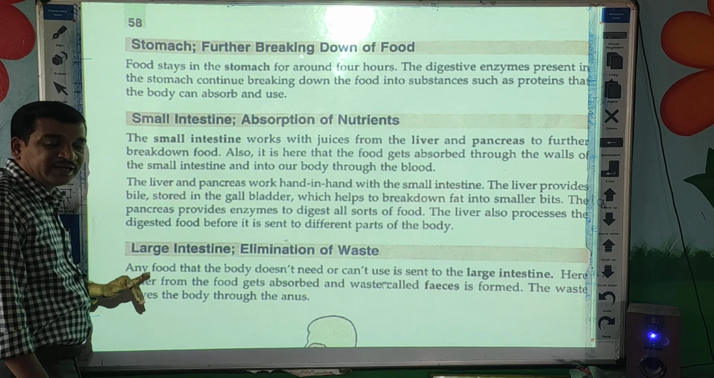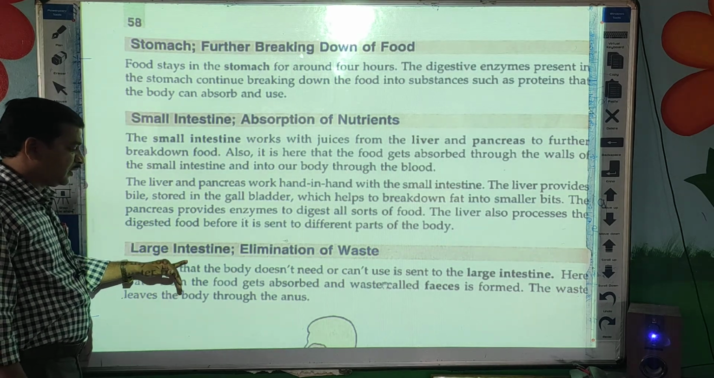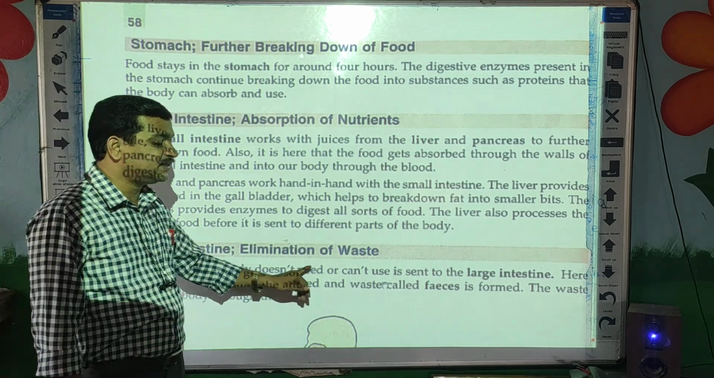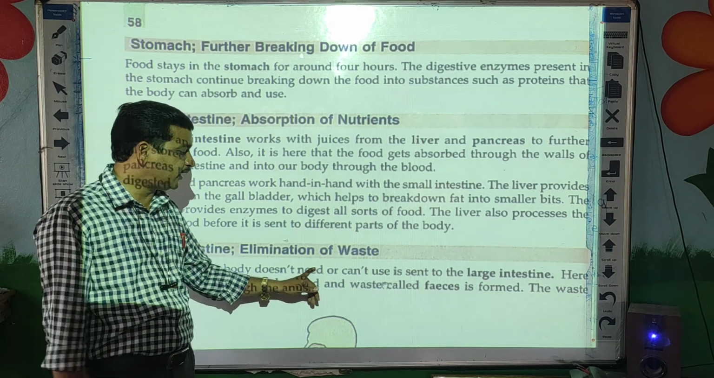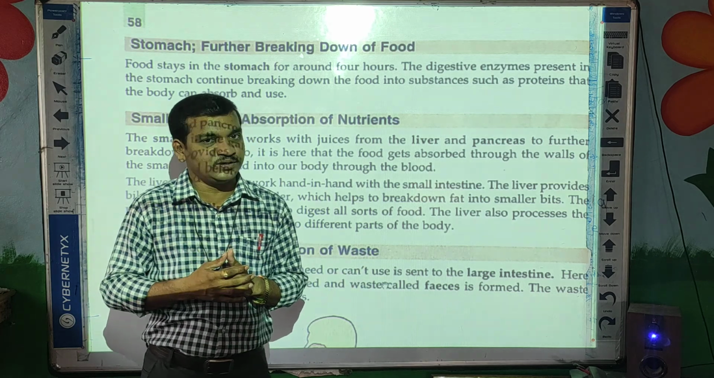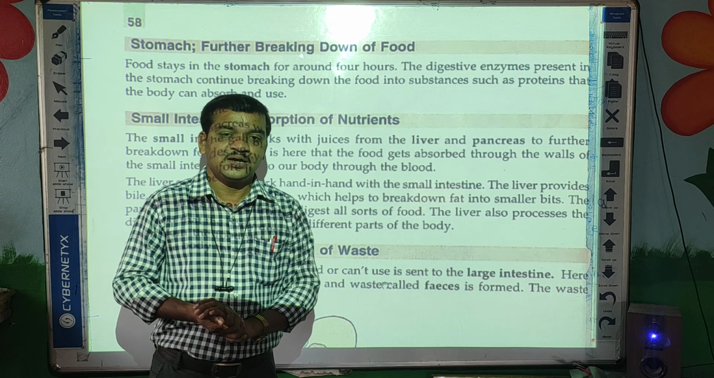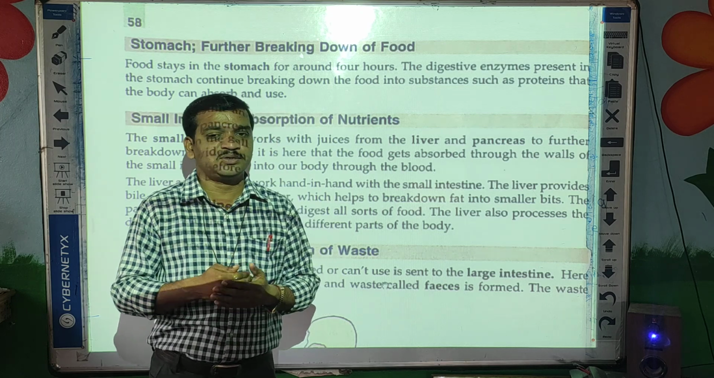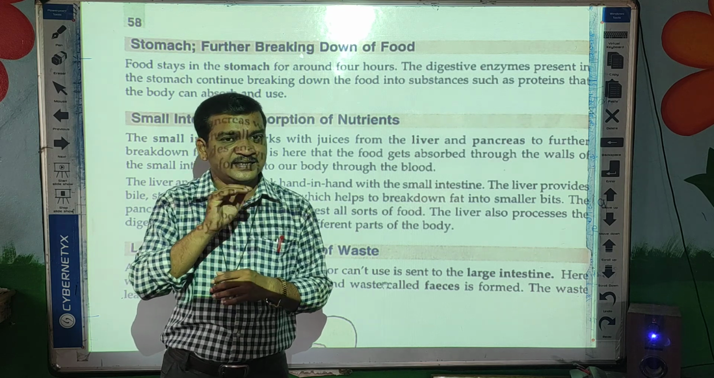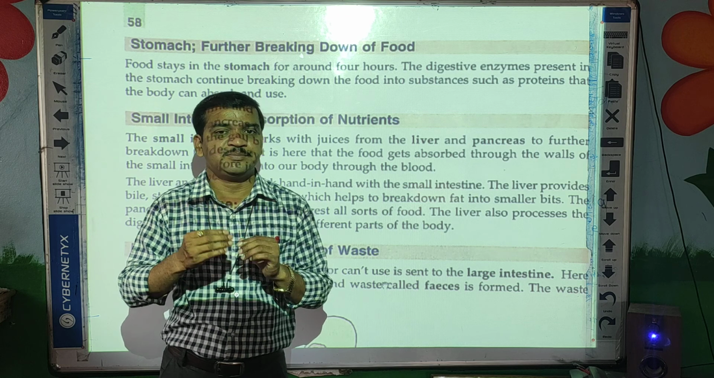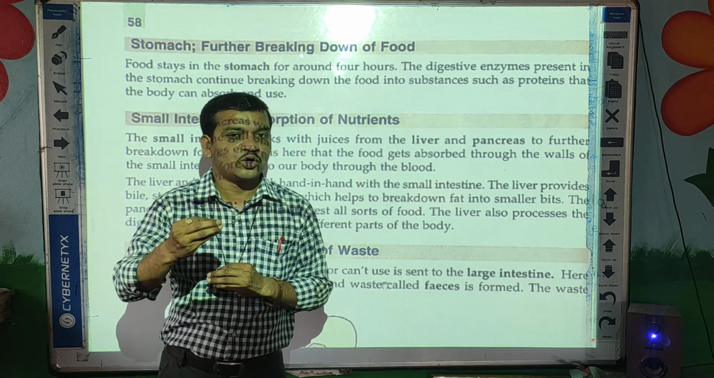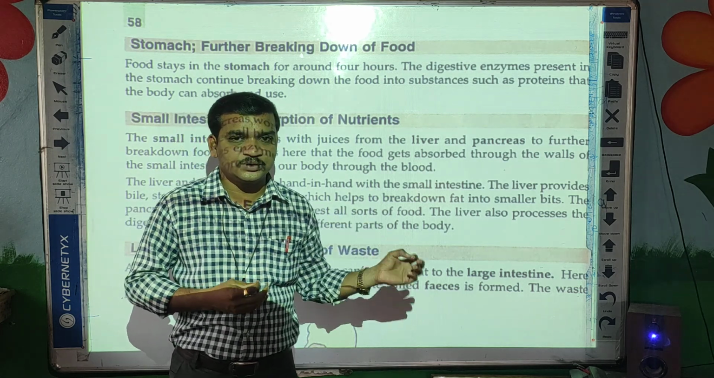Once the food enters the large intestine, any food that the body doesn't need is called waste food. It can't be used, so it is sent to the large intestine. Whatever unuseful food is there is sent into the large intestine. Once the food comes into the large intestine, it absorbs the water present in that undigested food and forms a semi-solid substance, and that semi-solid waste is sent out of the body from time to time through the anus.